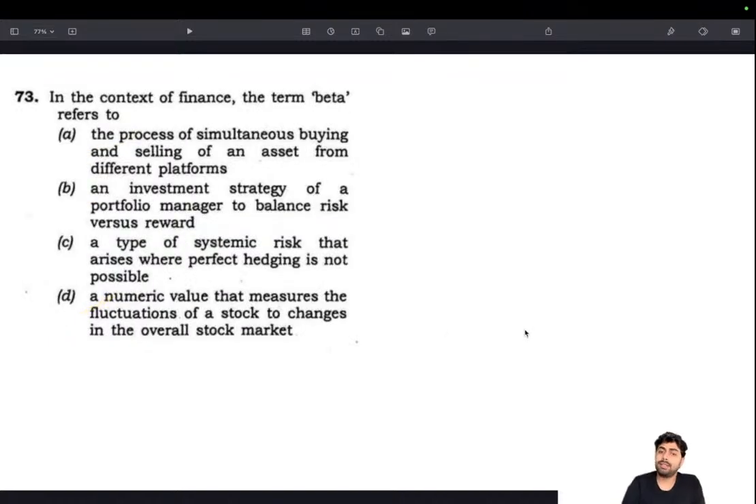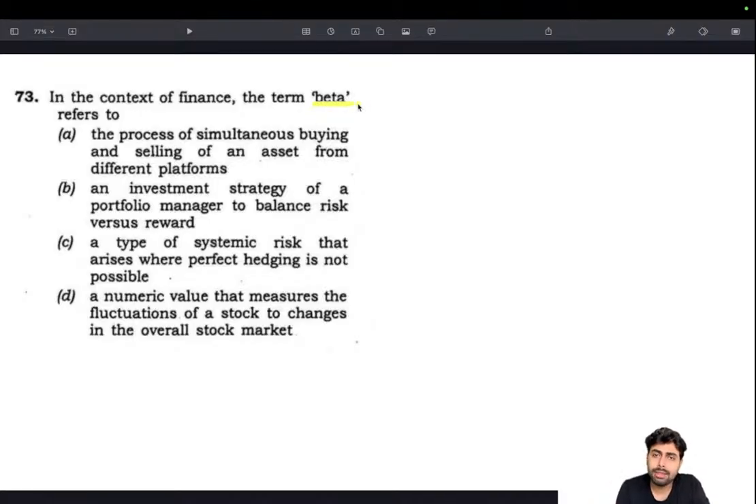In the context of finance, the term beta refers to. So most of you who don't know much about stock market trading, things like that, wouldn't have heard about this. There is a very small chance that you will be hearing about this. But those who have traded or done something with options or futures, they know what beta means. But it's fine, even if you don't know, there is one trick to it.